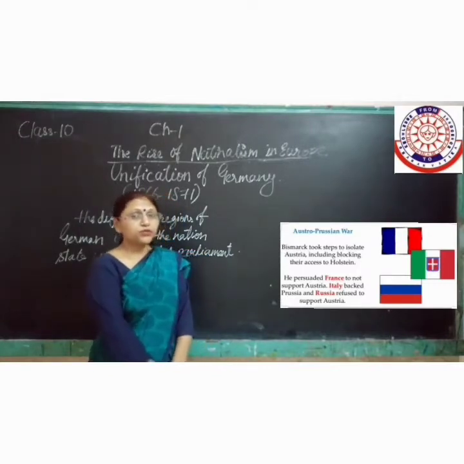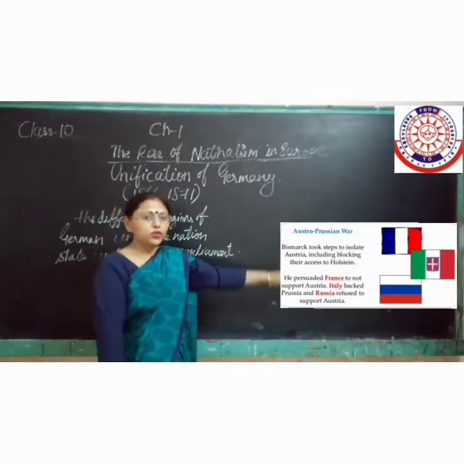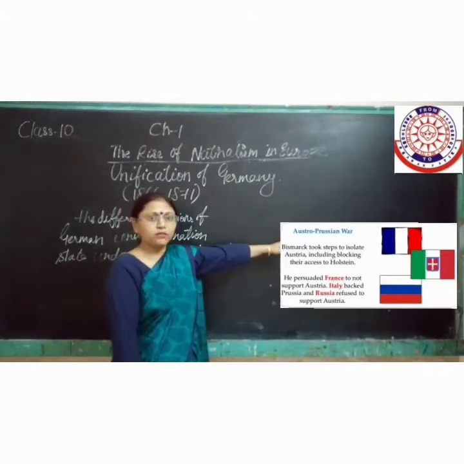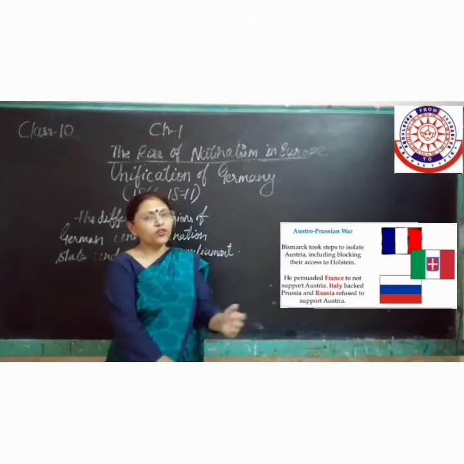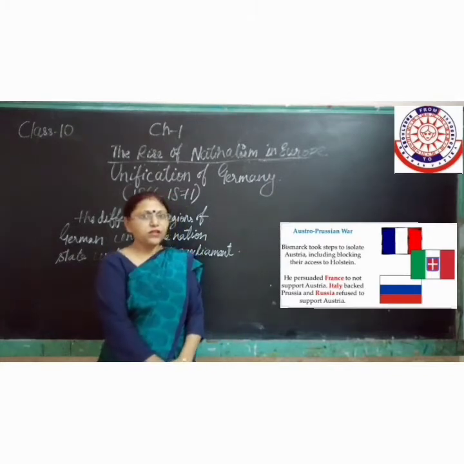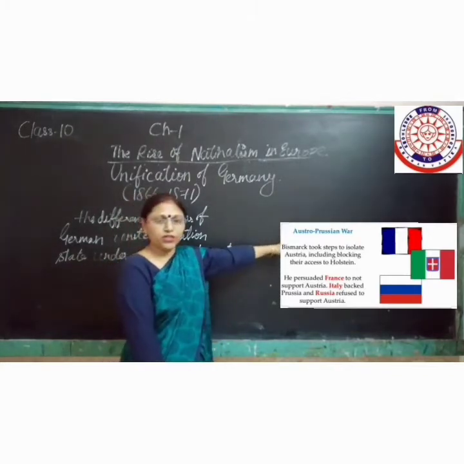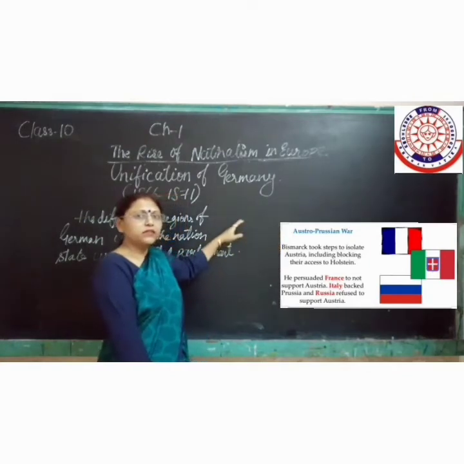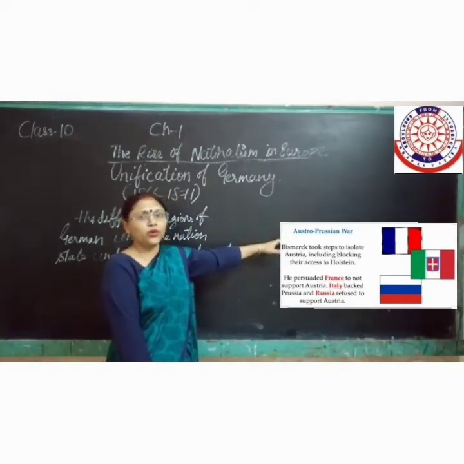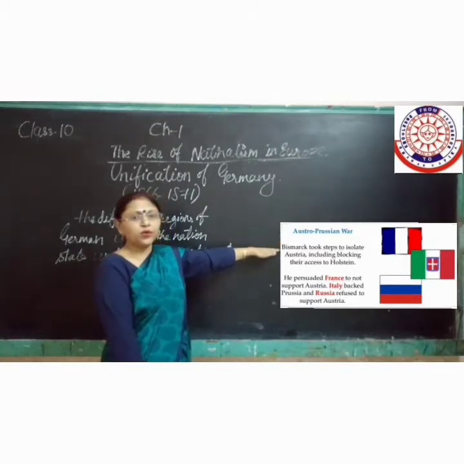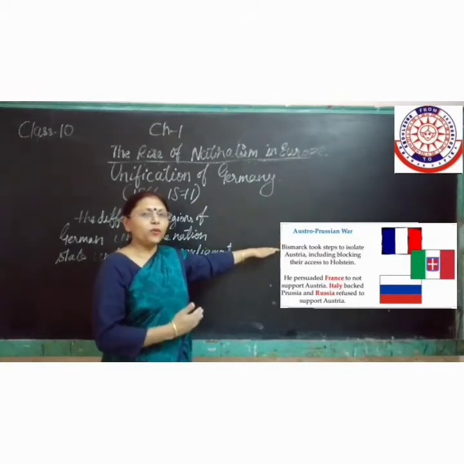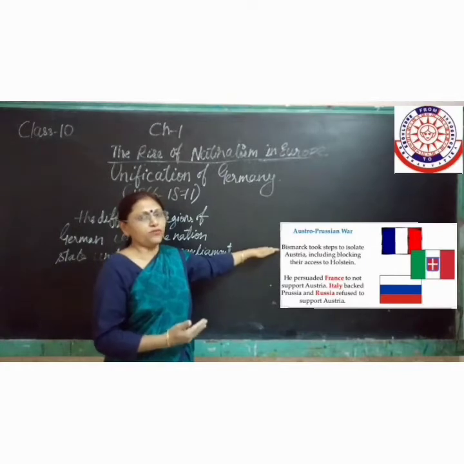And also he persuaded France to not support Austria, because Austria was totally expelled from the German Confederation. Italy was to be supporting Prussia, but Russia refused to support Prussia. So now Prussia was to be supported by Italy to form a German Confederation.